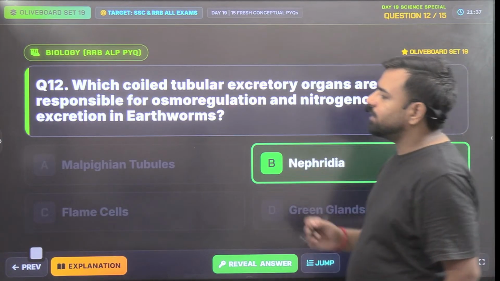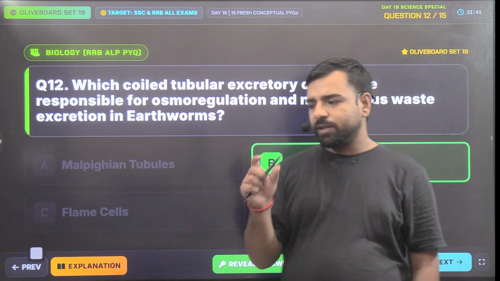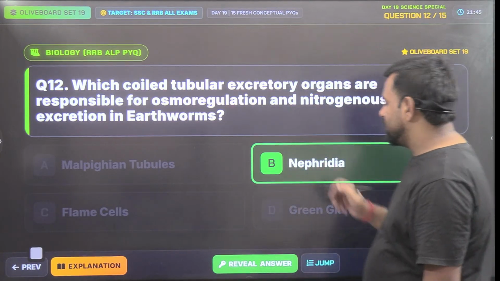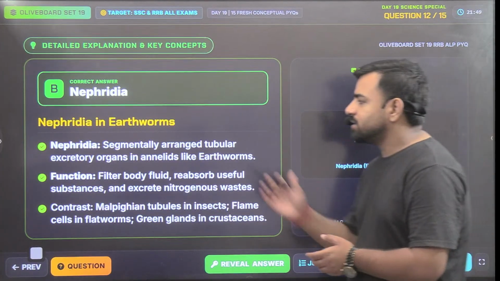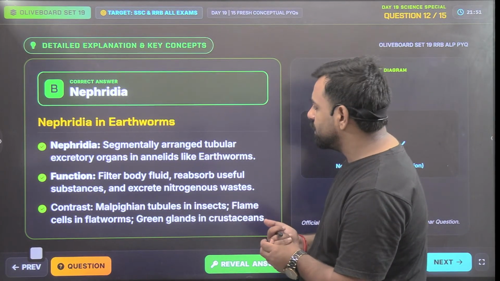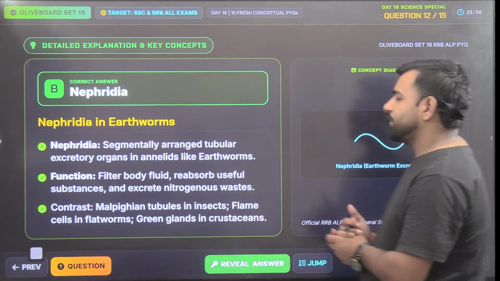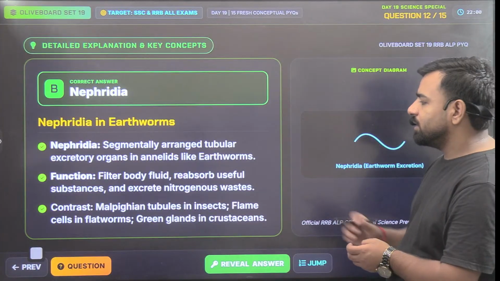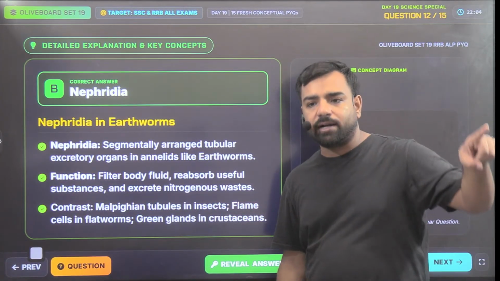So here, earthworms actually belong to the phylum Annelida, where their bodies are marked into segments, right? And here, what is the answer? Nephridia will be the answer. So yes, Nephridia, segmentally arranged tubular excretory organs in annelids like earthworm, filter fluid, reabsorb useful substances and excrete nitrogenous waste. Malpighian tubules are there in insects. I've already told you, that's in the case of Arthropoda.